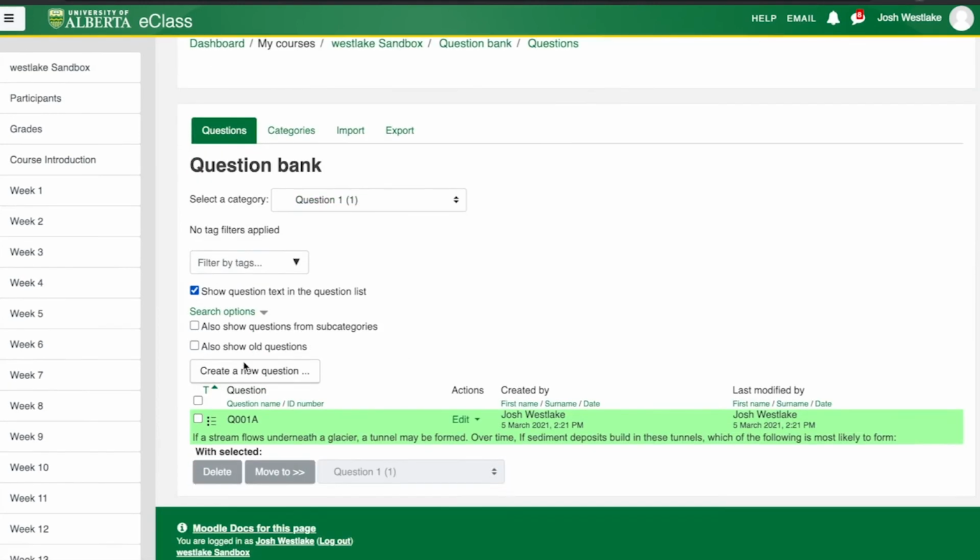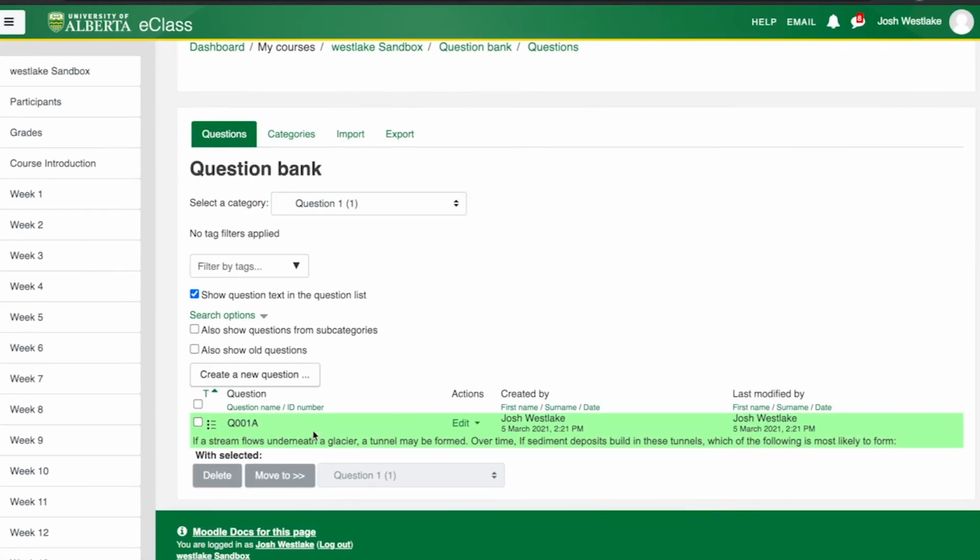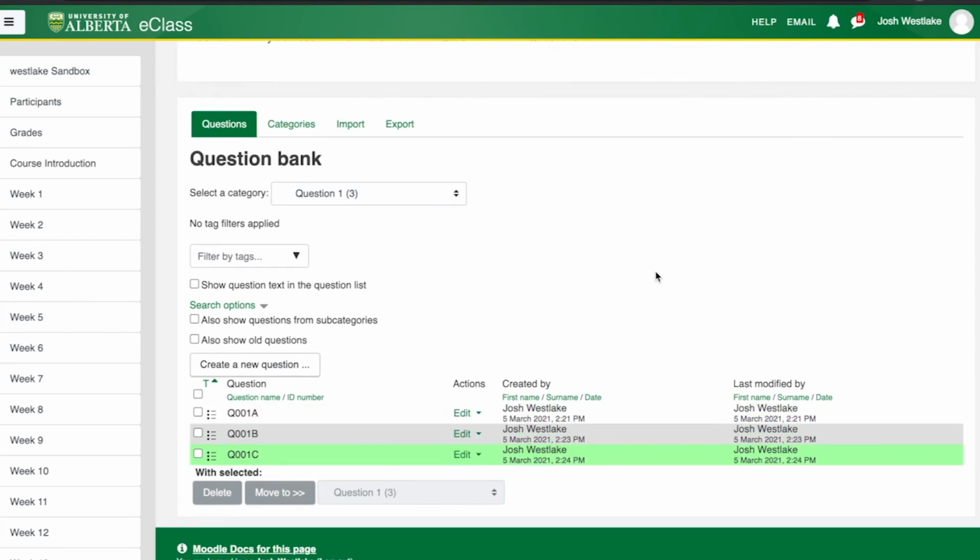So now you'll see our Q001A shows up in our list of questions under the question 1 category. So now I'm going to quickly create the other 2 questions. And then when we start again, you'll see all 3 of those questions in this list. Okay, so now you can see that I've added all 3 different versions of this question into my question 1 category here. So now all that's left to do is to add the questions into my quiz.